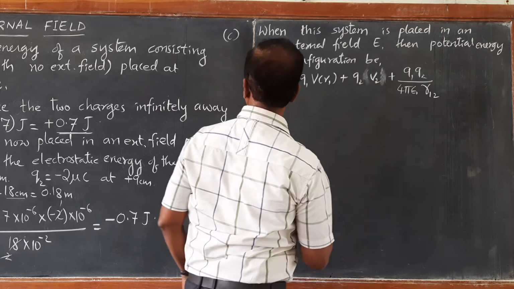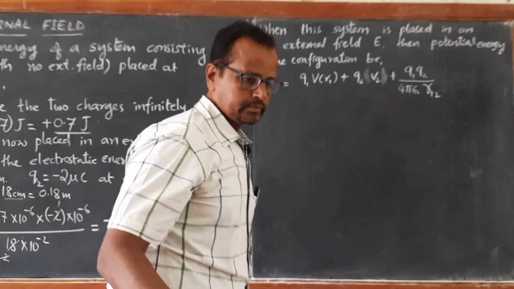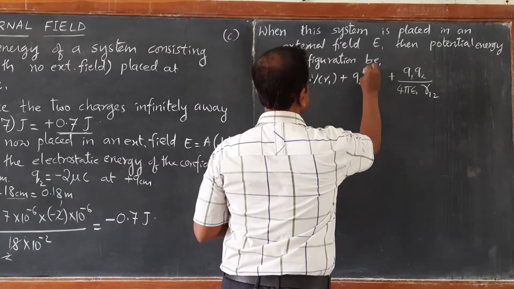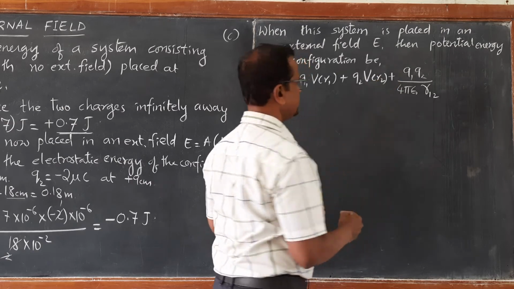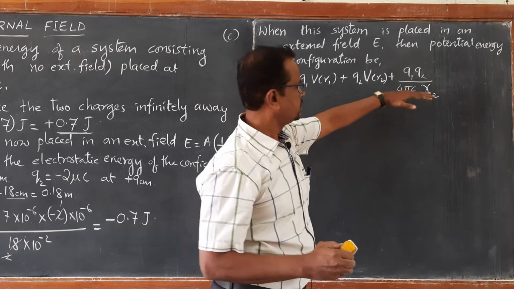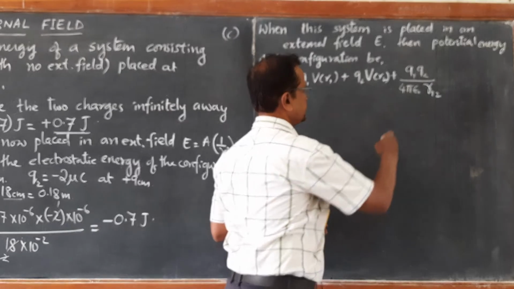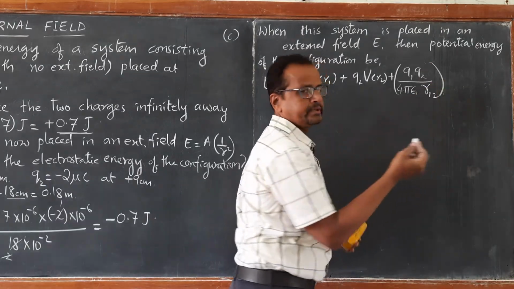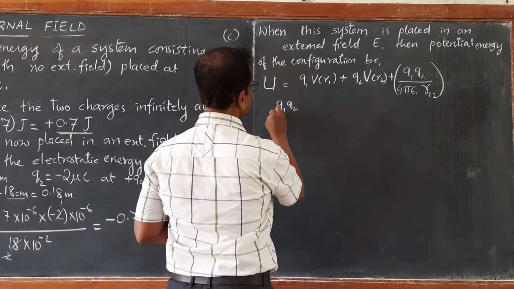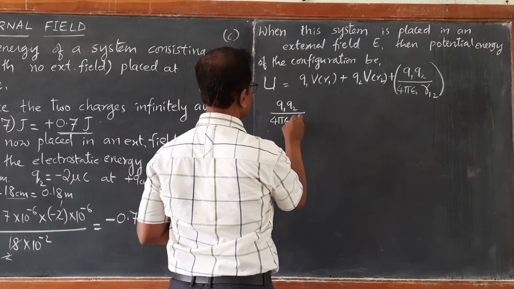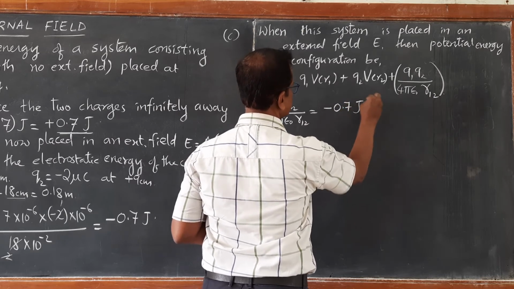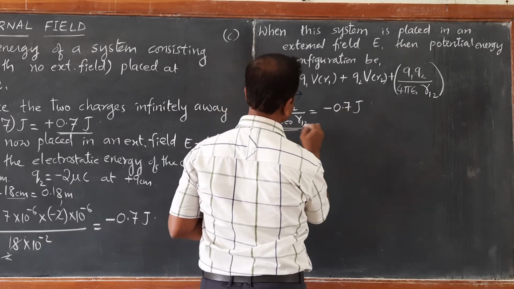Q1 VR1 plus Q2 VR2, as we have derived earlier, plus Q1 Q2 upon 4 pi epsilon naught R12. This already we have found, calculated. This is the term due to interaction between the two charges. We already got it, so I will write here Q1 Q2 upon 4 pi epsilon naught R12 is already calculated as minus 0.7 joules.